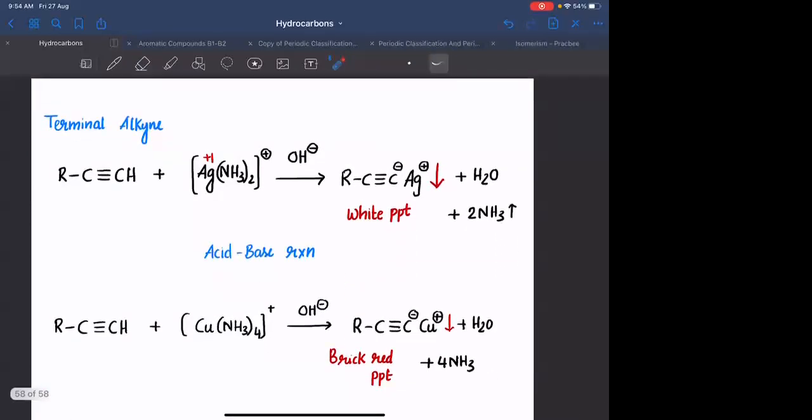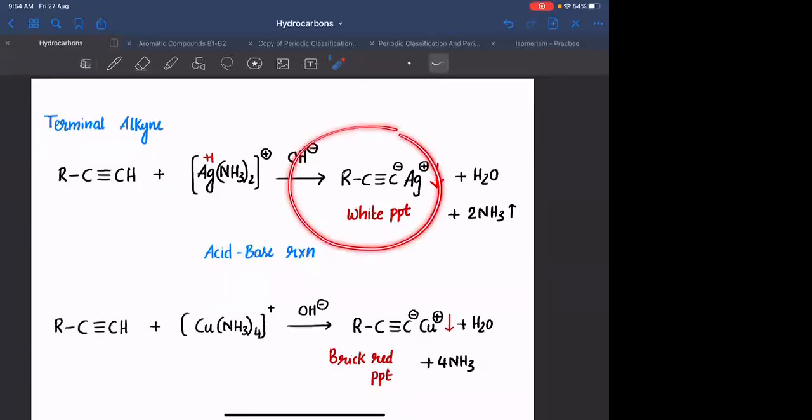When they react with terminal alkyne, being acidic, it will liberate H⁺. In the place of H⁺, Ag⁺ will be replaced, leading to the formation of a white precipitate. This is called silver acetylide, which is a white precipitate. And there is liberation of ammonia gas. The H⁺, the solution being basic, will combine with OH⁻ to form H2O. So simply there is an acid-base reaction. This is giving me H⁺, this is giving me OH⁻, there is an acid-base reaction. Any doubt, anyone?